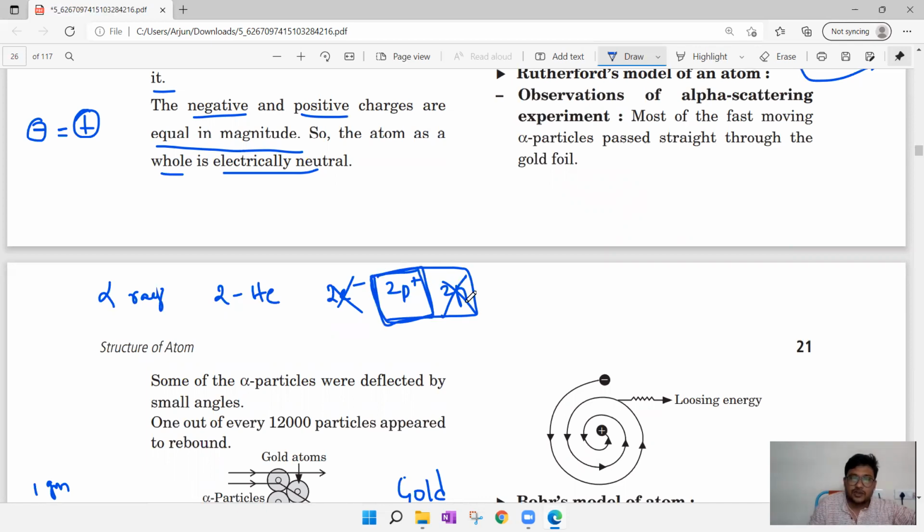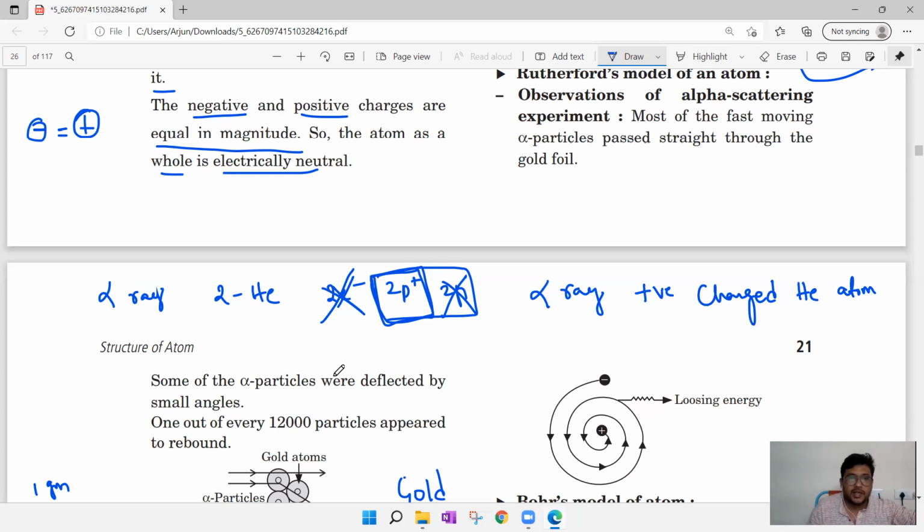That is the proton. So simply to say, alpha ray is nothing but a positively charged helium atom. You have to remember: alpha ray is nothing but a positively charged helium atom. We get positive charge just by removing the negatively charged particles. If you remove all the negative, only positive is left, so it becomes a positively charged atom.